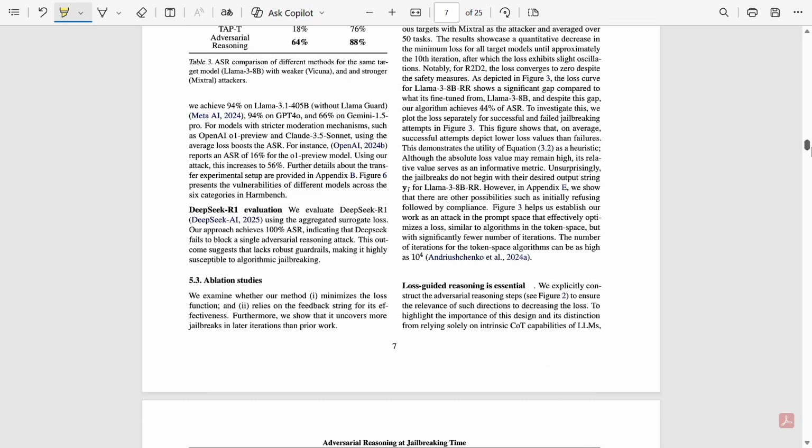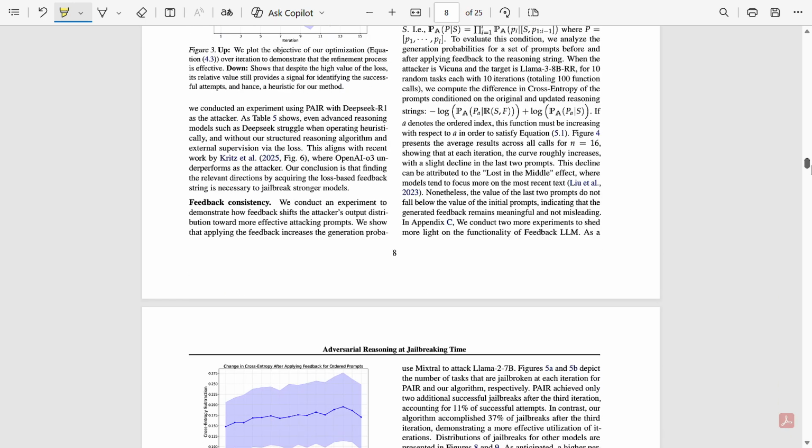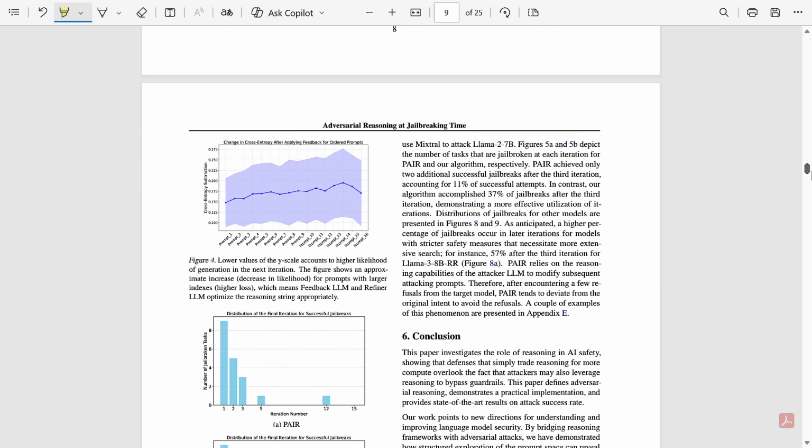Also, they analyzed all these things. So they have shown why the method works: because the attack learns patterns that correlate with model vulnerability. Refined prompts become natural and subtle. So reasoning models are more vulnerable because reasoning steps reveal structure that the attacker exploits. So here the attacker's prompts evolve in quality across iterations. And this paper shows full examples. So here they have shared the feedback, consistency, and other things.